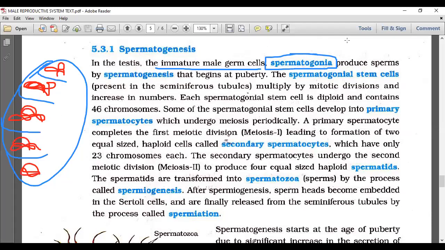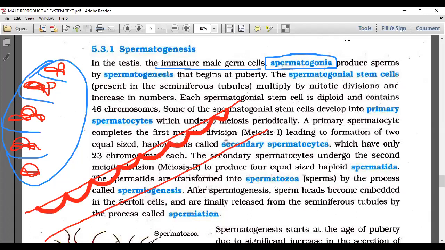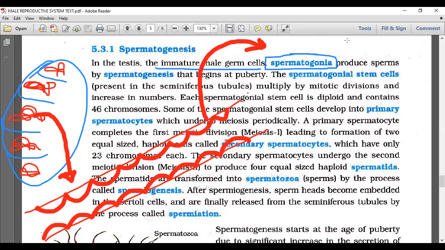If you take one seminiferous tubule, it has a lining of germinal epithelium. So we are now talking about that germinal epithelium. Let's start from the beginning. In the testes, many lobules. In the lobule, seminiferous tubules are present. Each seminiferous tubule is lined by germinal epithelium.